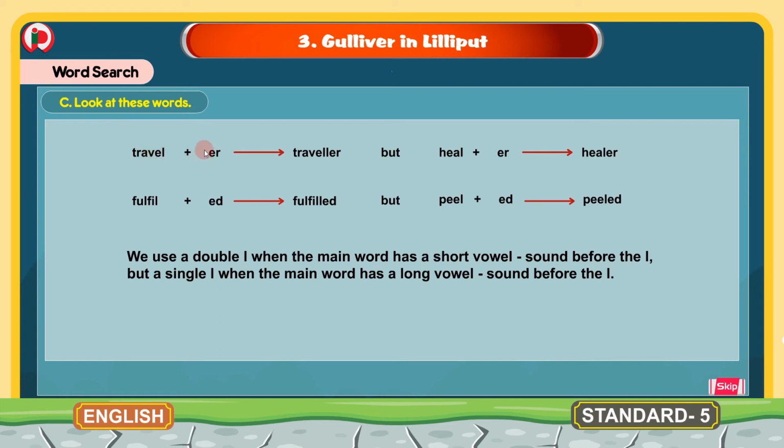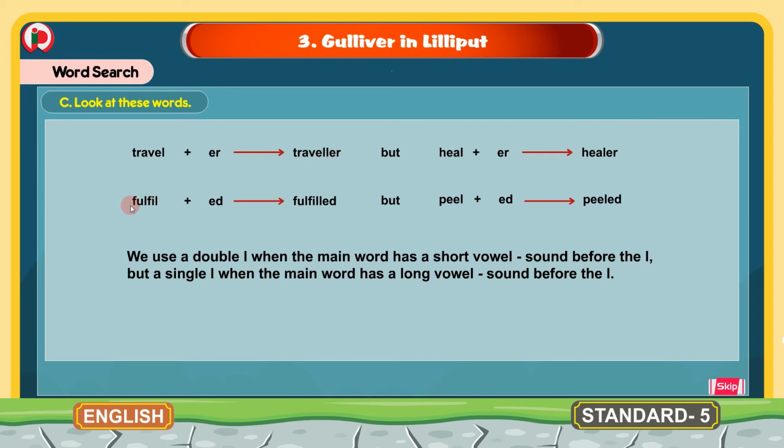Travel plus ER. When we join these two words, the new word formed here is traveller. Here you can see that there is one more L added. But HEAL plus ER gives HEALER. Here this is healer, but you can see that there is only one L.